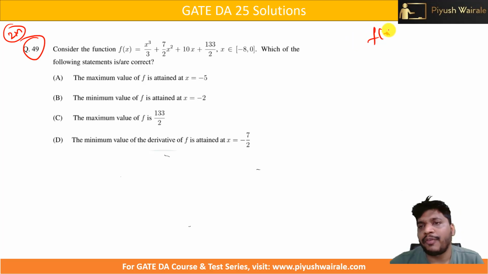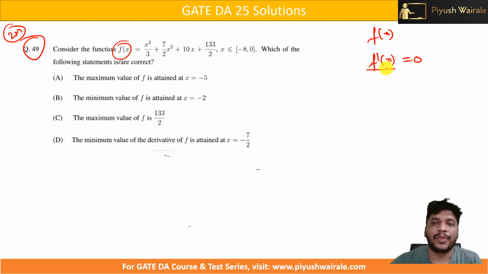Suppose we are given f of x here, right? Here also you can see we have been given one function, and for that function we are finding the maximum and minimum value. So what do we need to do? First we need to differentiate it. Take the first derivative and equate it to 0. So we will get one equation.